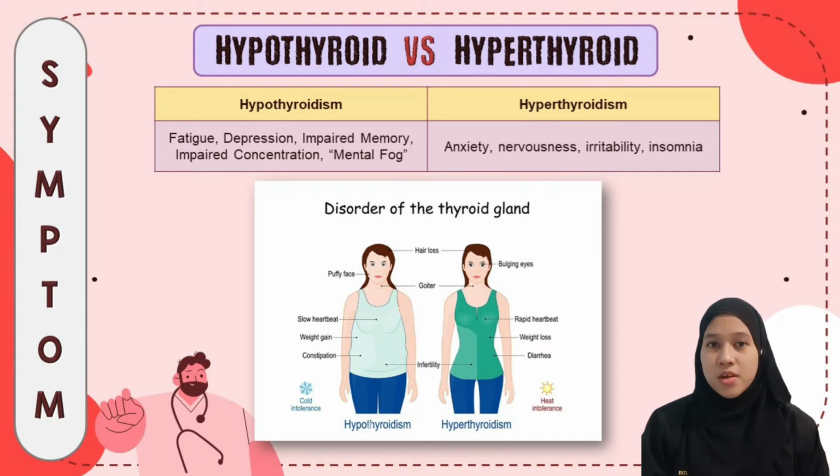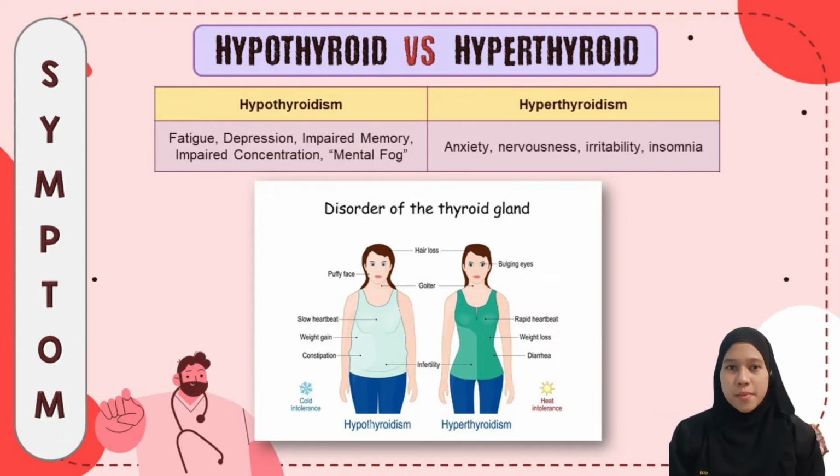In terms of physical factors, for hypothyroid, they will get a puffy face, slow heartbeat, gain weight, and constipation, while for the hyperthyroid, it is the opposite of hypothyroid. They will get bulging eyes, lose weight, diarrhea, and rapid heartbeat. And both hypothyroid and hyperthyroid patients will lose their hair, have changes in their goiter, and face infertility.